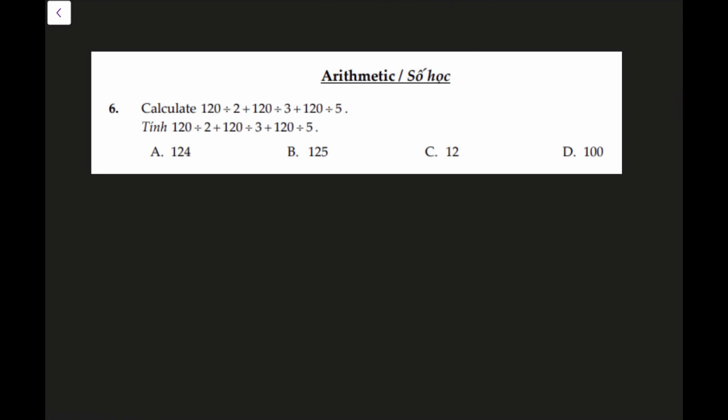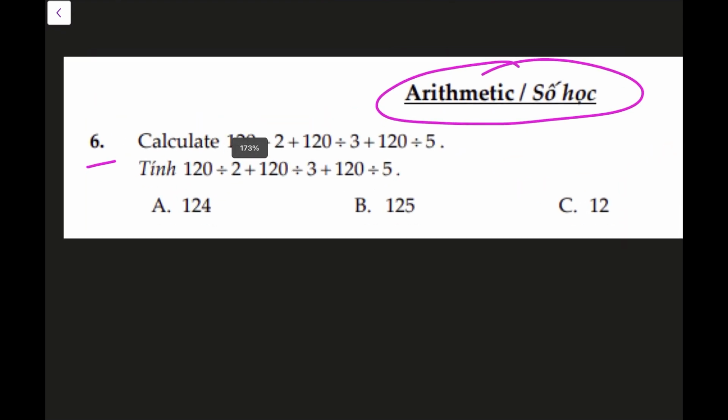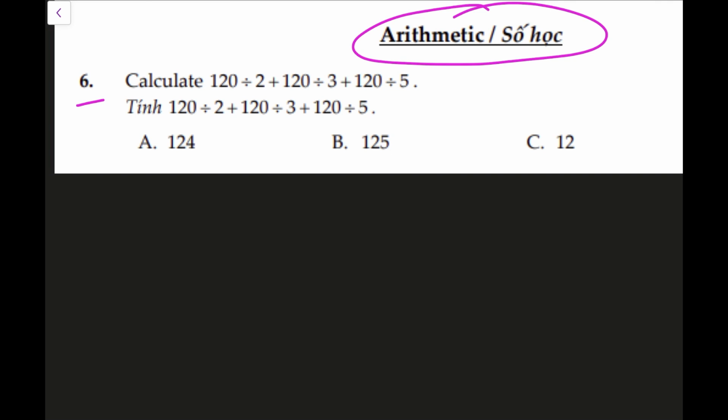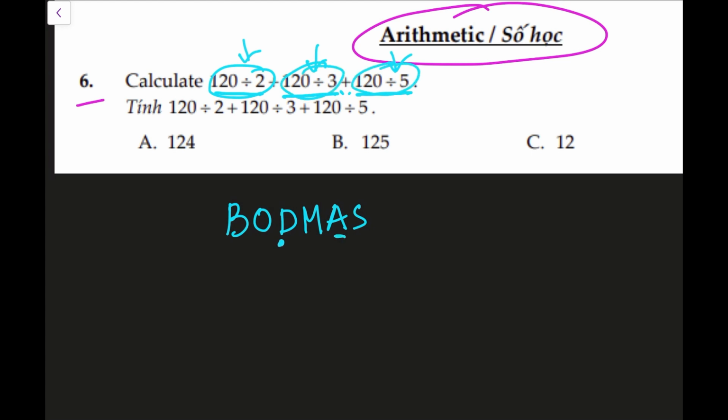This is the start of our arithmetic section, and we are on to question number 6. We have to calculate this number sentence. Let's have a closer look. 120 divided by 2 plus 120 divided by 3 plus 120 divided by 5. Now in order to calculate this, we must remember our BODMAS rule. So brackets come first, they have precedence over all other mathematical terms, then divide, multiply, and then addition and subtraction. So we will have to do the divisions first before we can add these together. So we have 3 calculations to do before we can add them together.